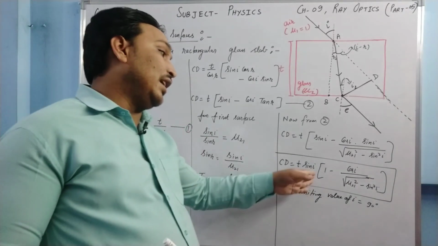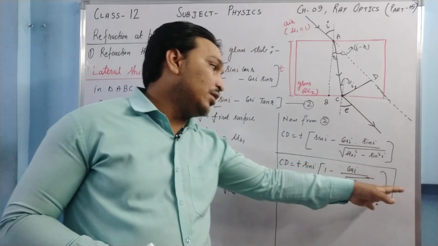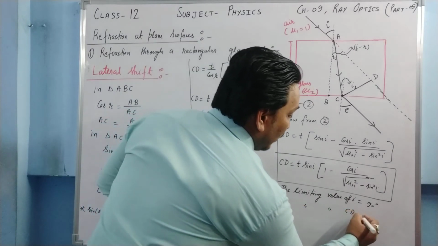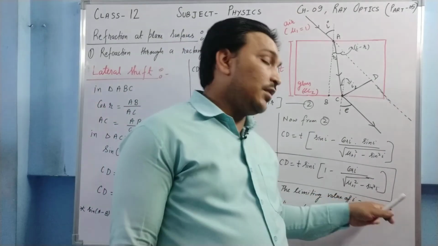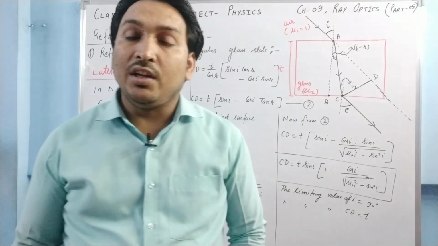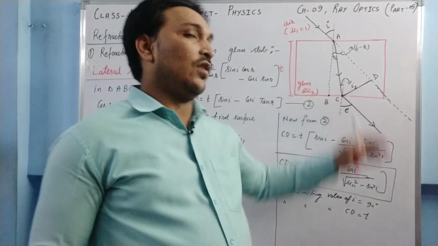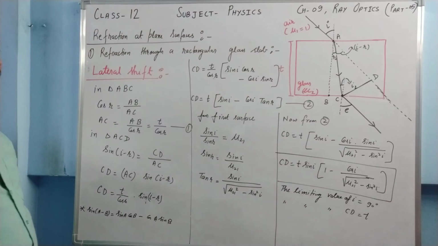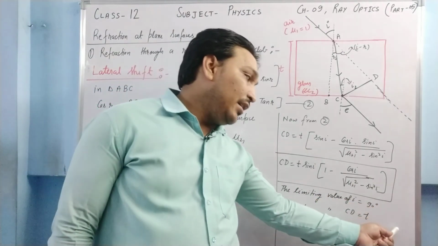And if I put I as 90 degrees, sin 90 is 1, cos 90 is 0, so the whole bracket becomes 0, and the limiting value of CD will be T. Reality is I will always be less than 90 degrees, so CD will always be less than T. So basically the lateral shift can never exceed the thickness of the glass slab, because I can never be 90 degrees.